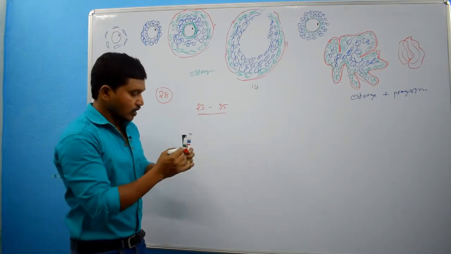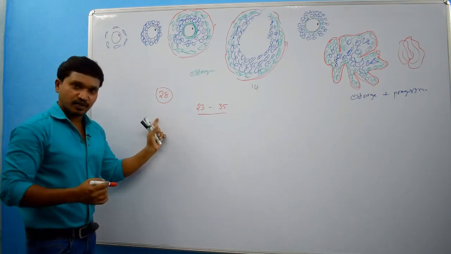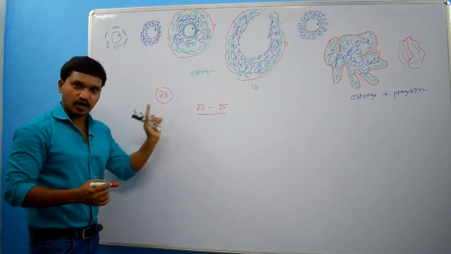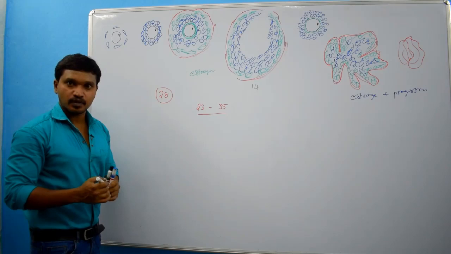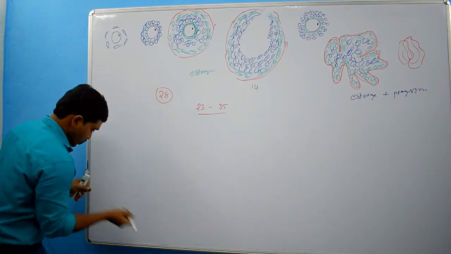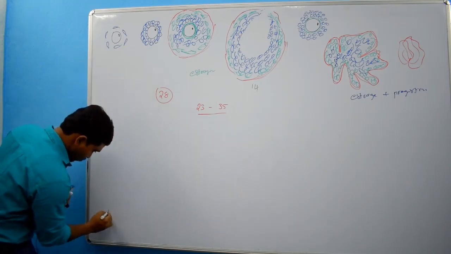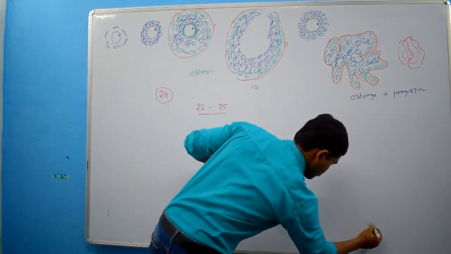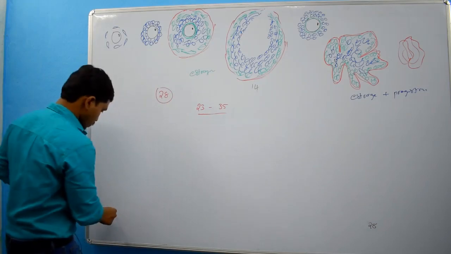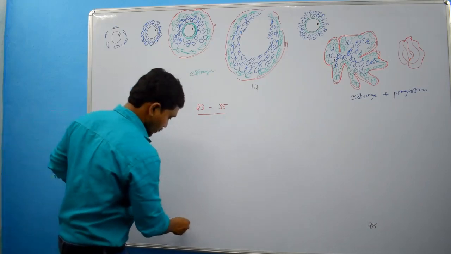Clear? So, for our convenience, to avoid confusion, I am taking a 28 day cycle. That means from day 1 to day 28.